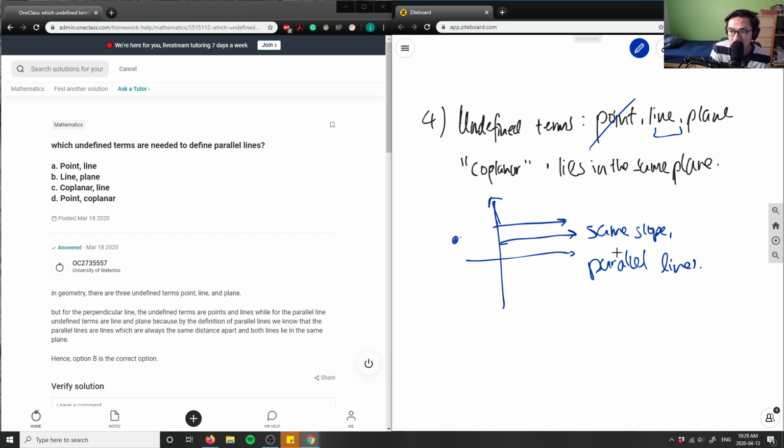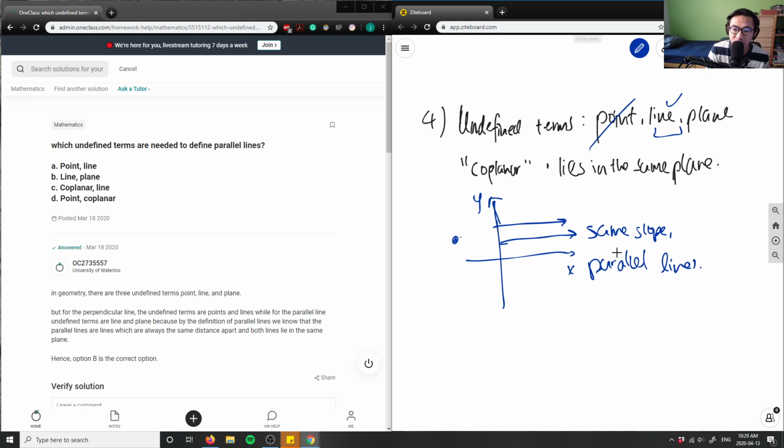And then plane. What is a plane here? This here is the XY plane, a 2-dimensional plane in this case. My lines need to lie on the same plane for them to be parallel.